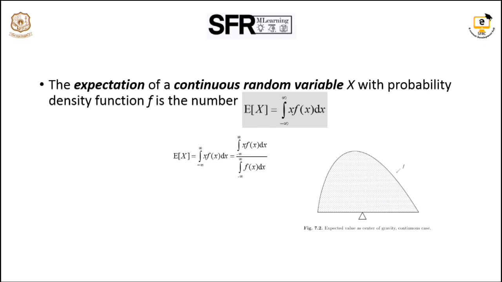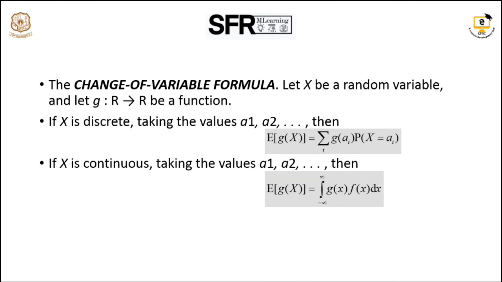Let us see about the change of variable formula. That is, let X be a random variable and g a function from R to R. In this also we are taking the two cases, when X is discrete and when X is continuous. Here also, for the values a1, a2, etc. up to an, we can make it as a function.